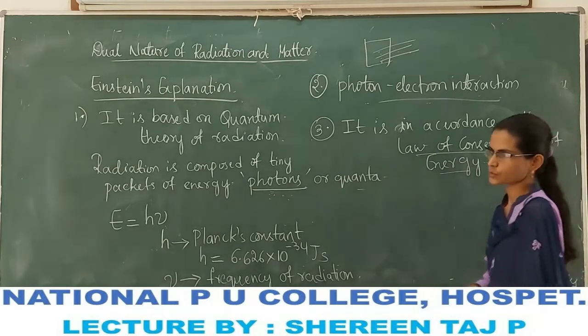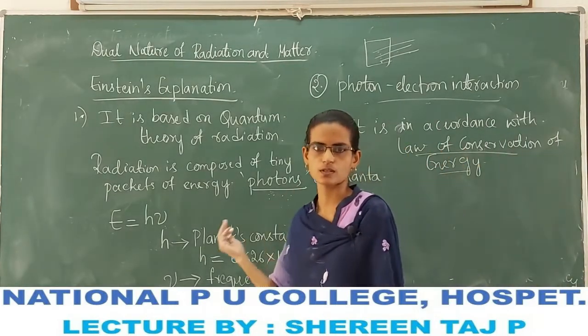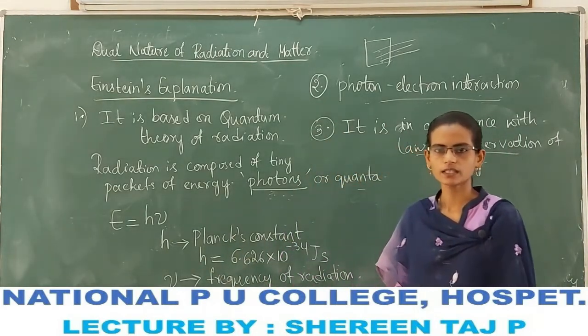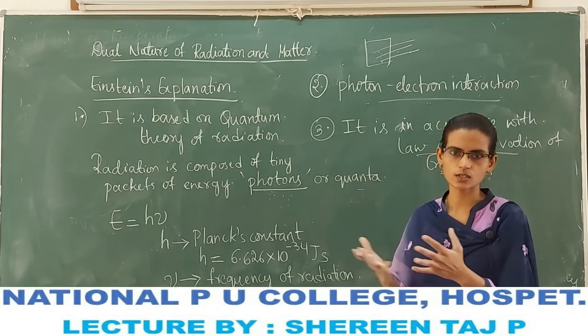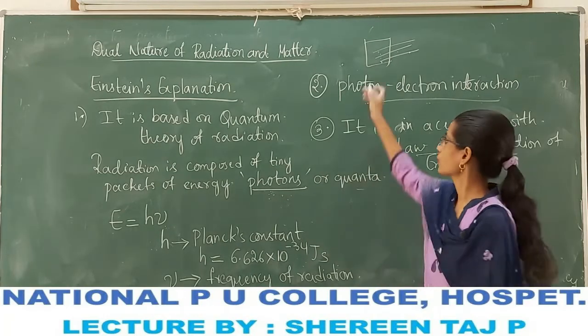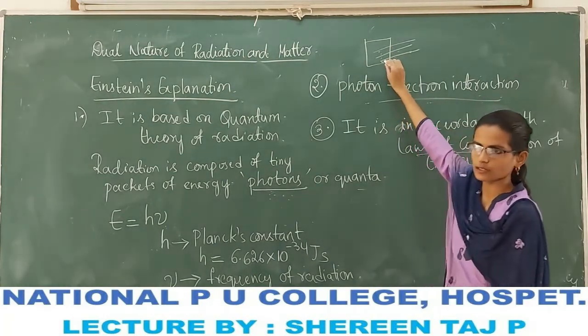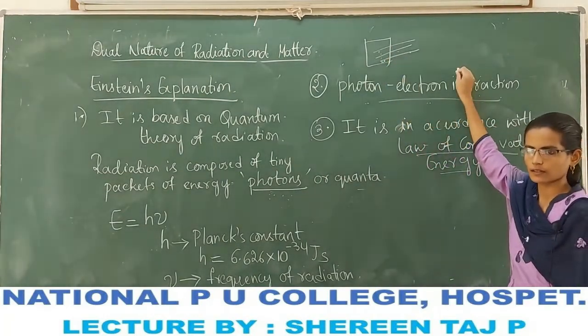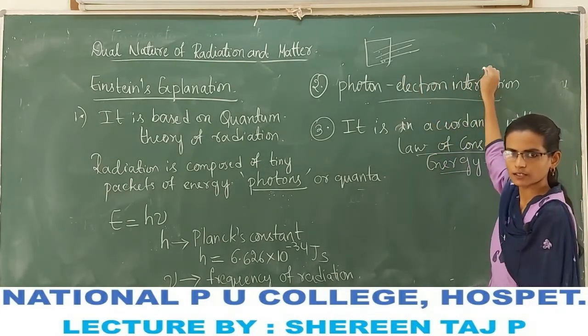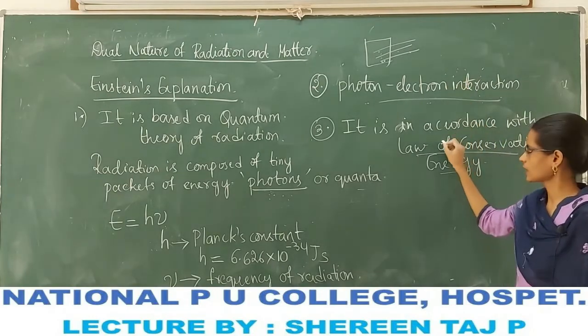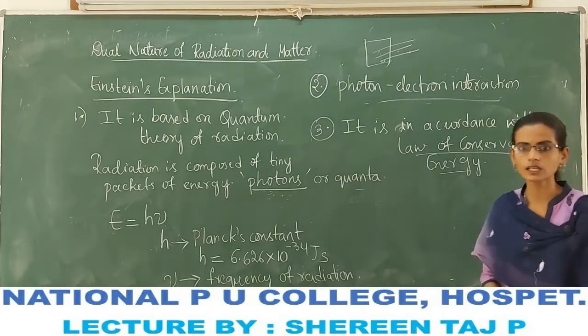Einstein's explanation for the photoelectric effect is in accordance with the conservation of energy. When radiation falls on the metal surface, electrons are emitted. In the photoelectric effect, we have seen that radiation energy is converted into electrical energy, in accordance with the conservation of energy.